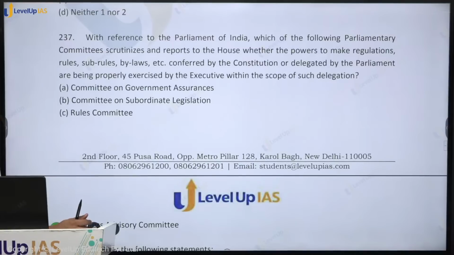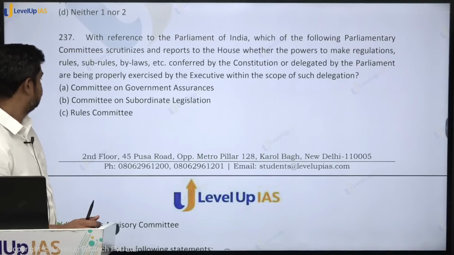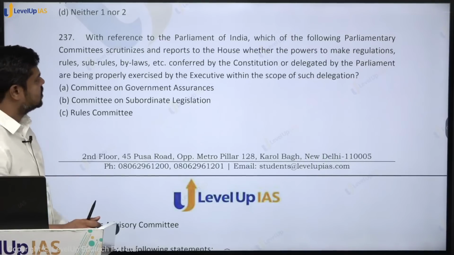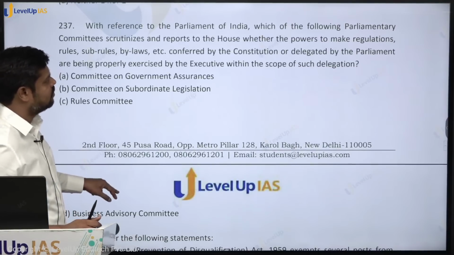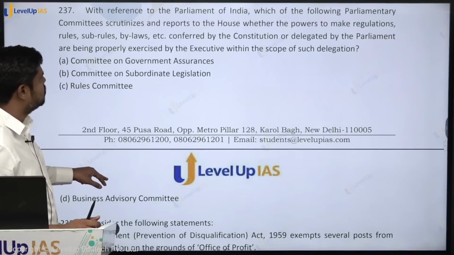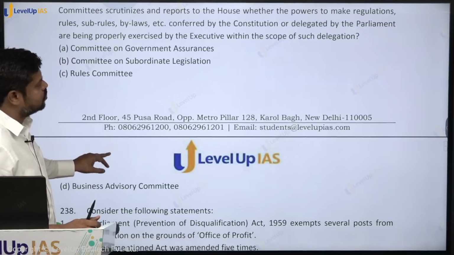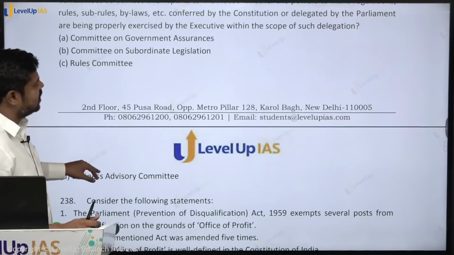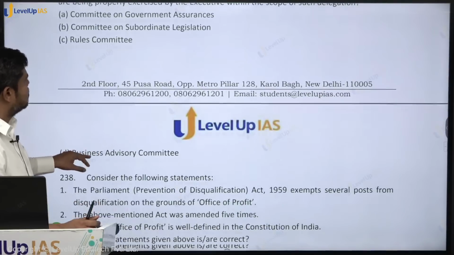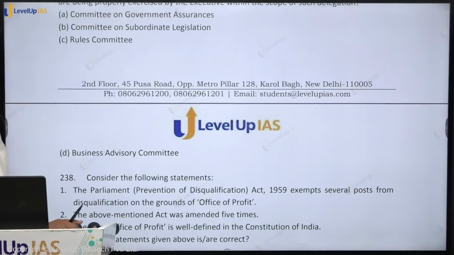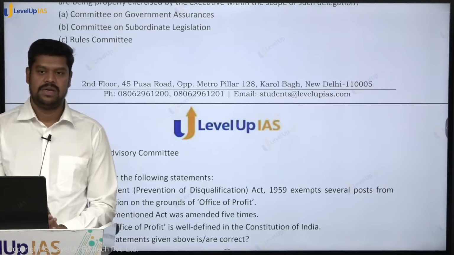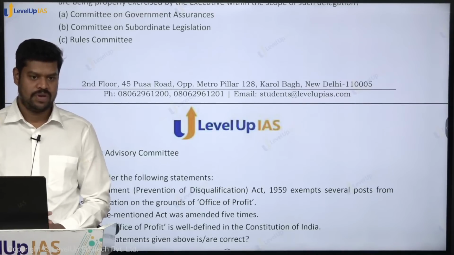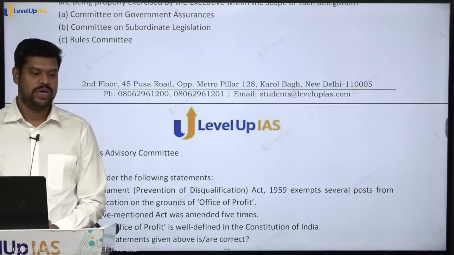With reference to the Parliament of India, which of the following parliamentary committees scrutinizes and reports to the House whether the powers to make regulations, rules, sub-rules, bylaws conferred by the Constitution or delegated by the Parliament are being properly exercised by the executive within the scope of such delegation? What is the answer here? Committee on Subordinate Legislation. So can anyone tell me what it means by subordinate legislation? The rules that are made to execute the laws.